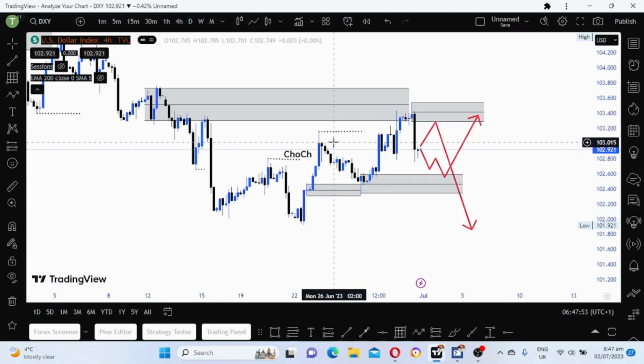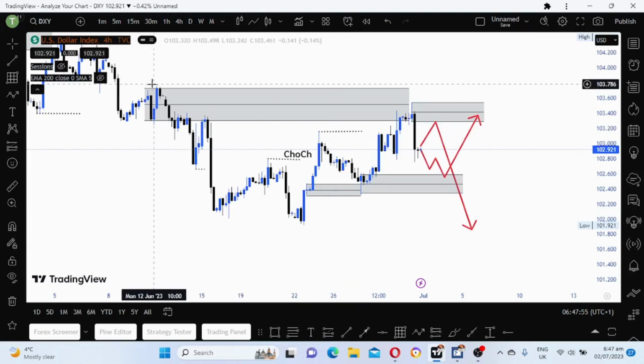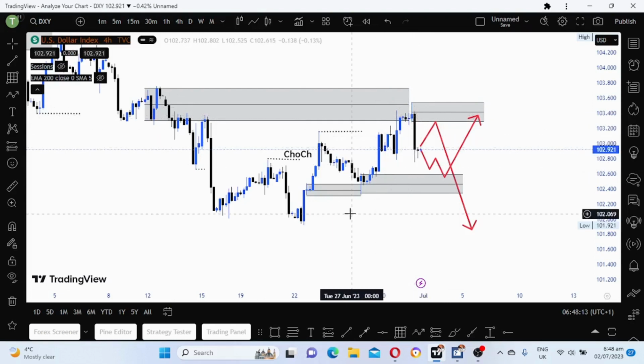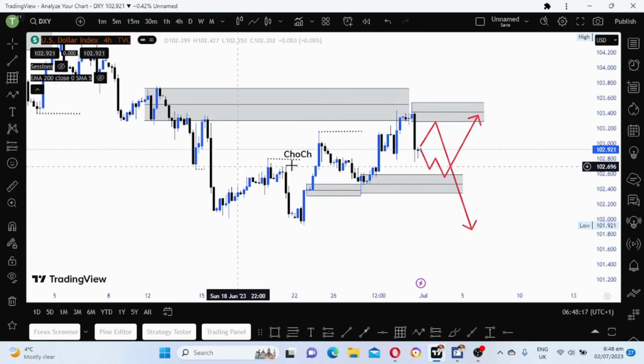If you break this upper side here, it's confirmed that we have shifted to bullish. But for now, we tapped into the supply zone on daily and we moved down. So on a lower time frame like H4 we are bullish, but overall we are bearish.